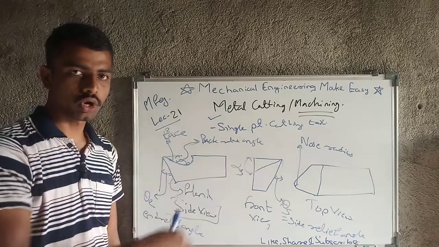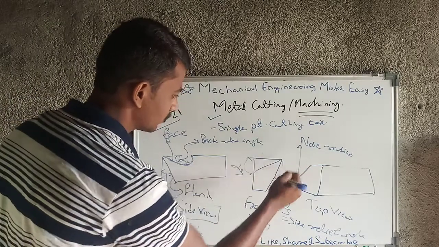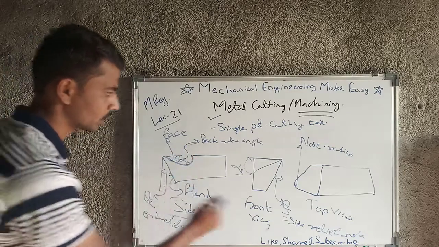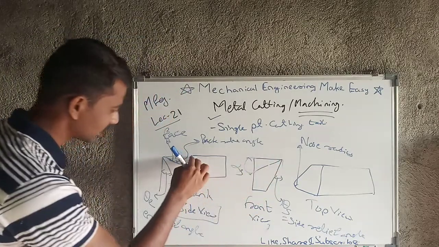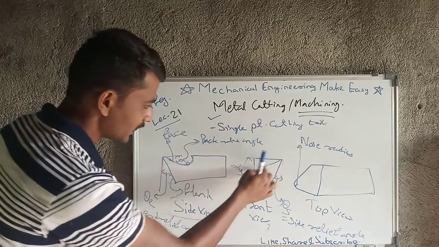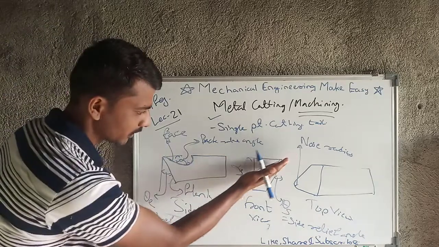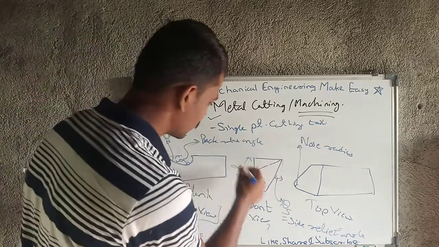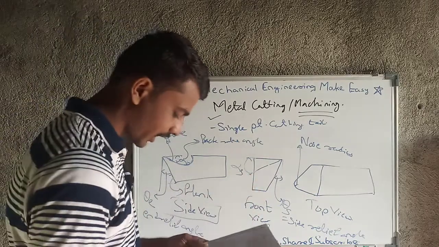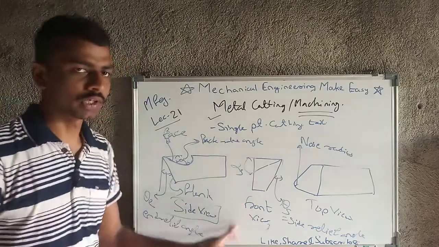If I draw the three-dimensional view of the tool, then this will be the tool tip and this portion. If we consider this portion, then this upper line is the line which is here, and this line is the cutting tip. From that cutting tip the portion will be inclined, and that gives us the side rake angle. These two values are important if we consider the front view.